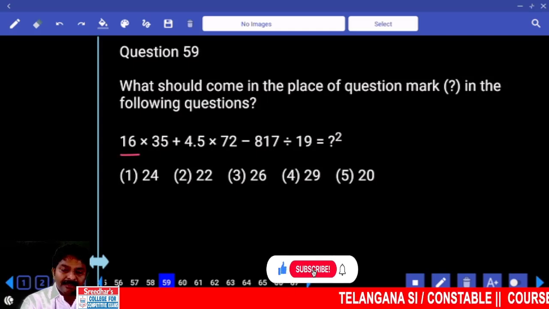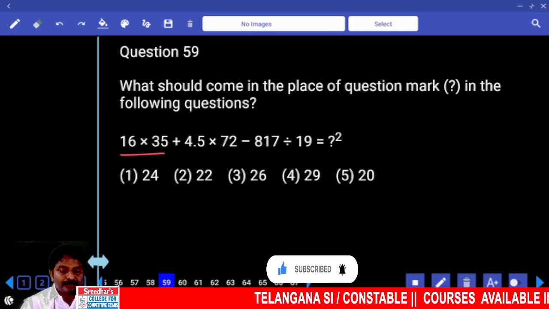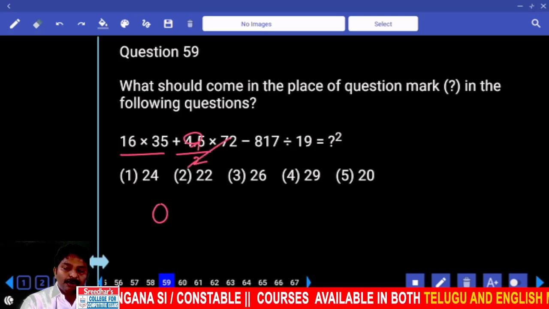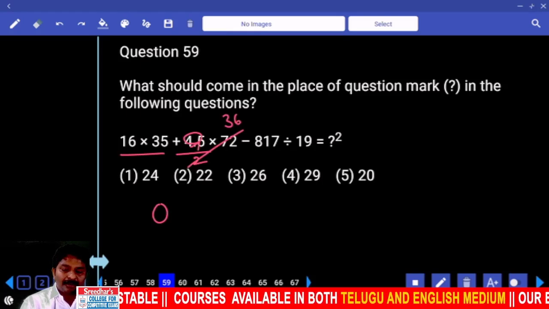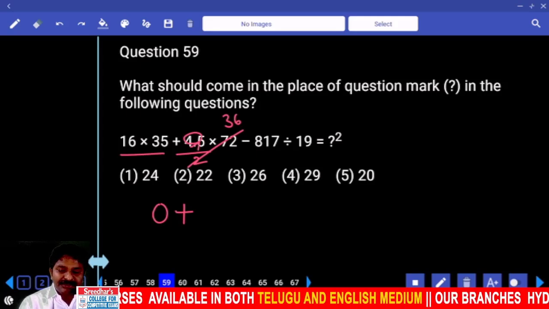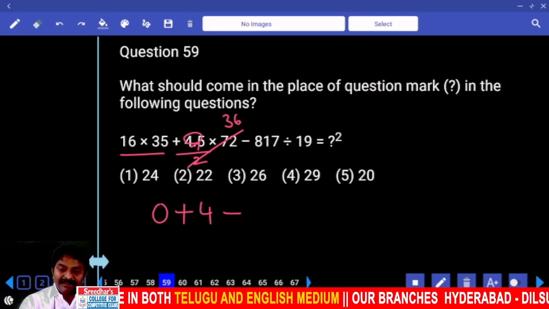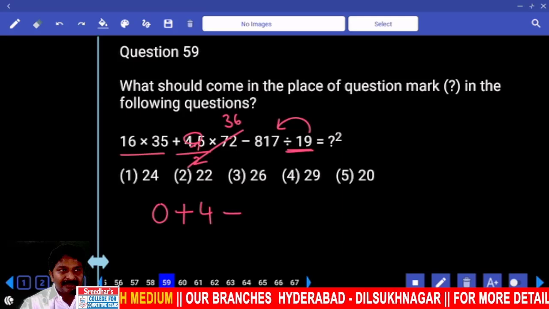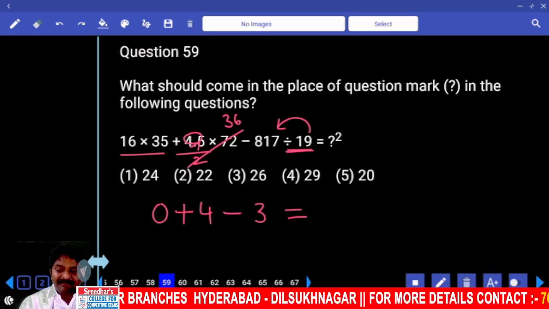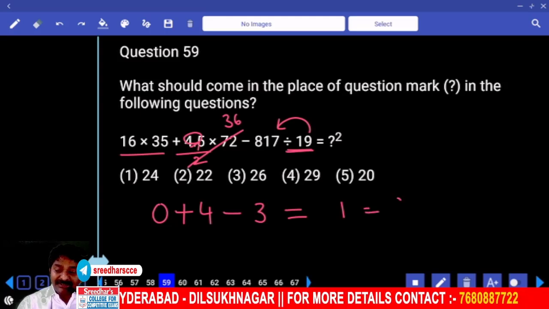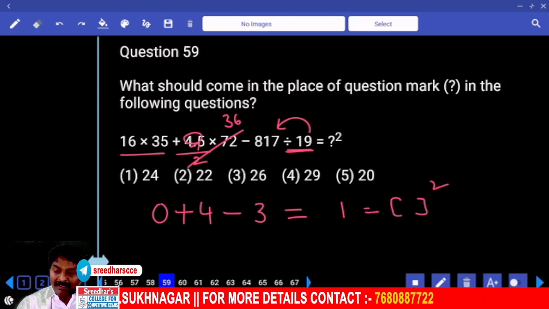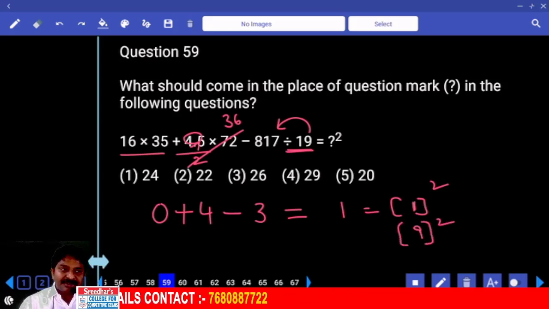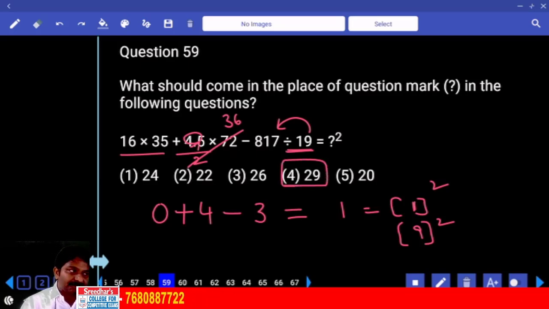Okay. This fellow ends with 0. Can we write it as 9 by 2? 2, 36 times. Come on. 9 into 36 ends with minus. This is in the denominator. 9 into which number ends with 7? So your left hand side entire value ends with? Which square ends with 1? Either 1 square or 9 square, correct? Answer should end with either 1 or 9. Fourth option.